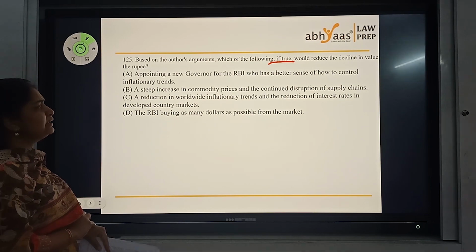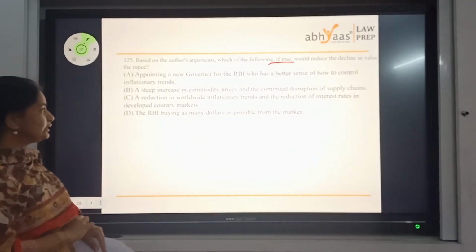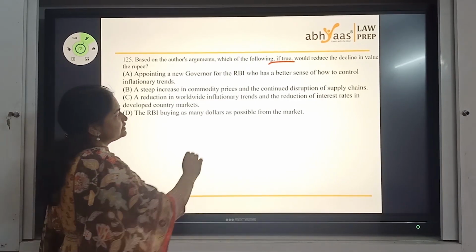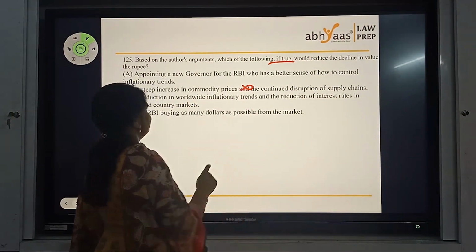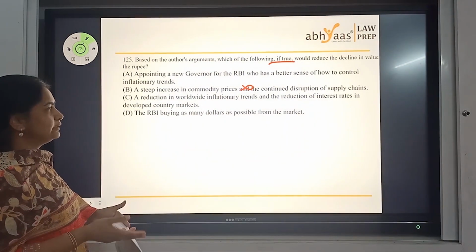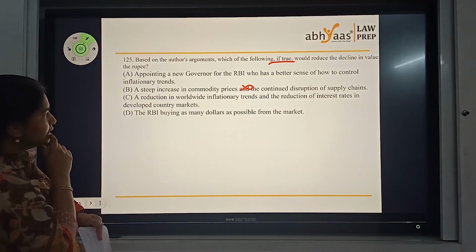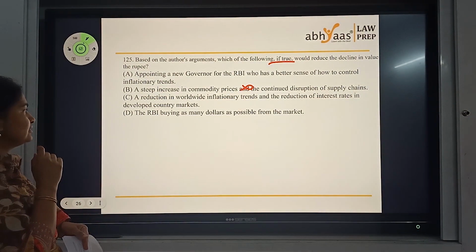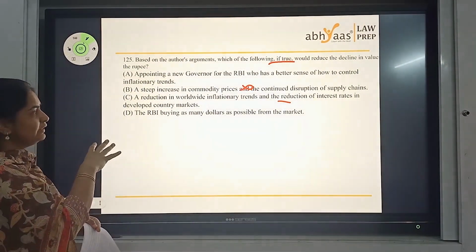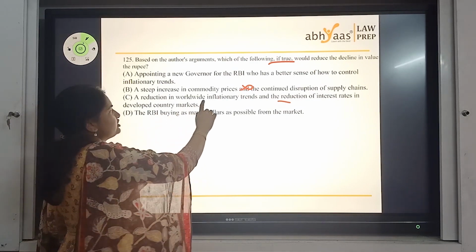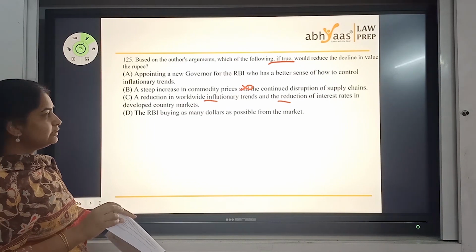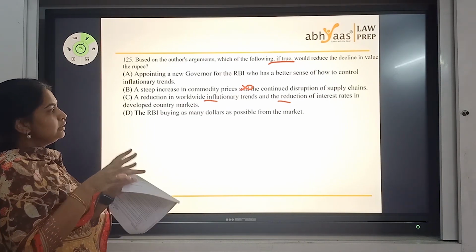Appointing a new governor for the RBI who has a better sense of how to deal with it. A steep increase in prices and continued disruption of supply chain. This clearly, we said that the supply chain gets affected and commodity prices increase, that's inflation, and that's not going to definitely help. A reduction in worldwide inflation trends and reduction of interest rates. If interest rates come down, that affects the demand for dollars, the part that we had in the first paragraph. And if inflation comes down, again prices will be better, the situation will be better, fuel prices and all will be better. So cost might come down. So this, let's hold it.